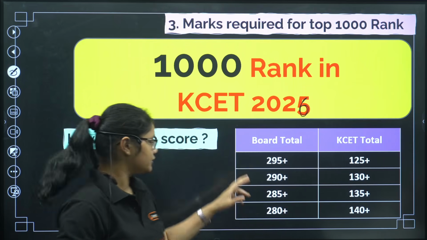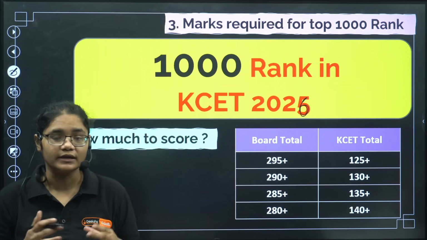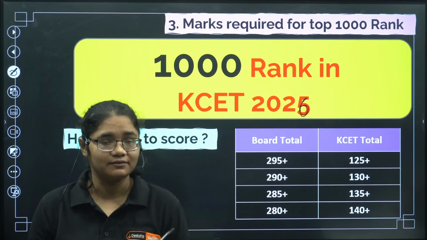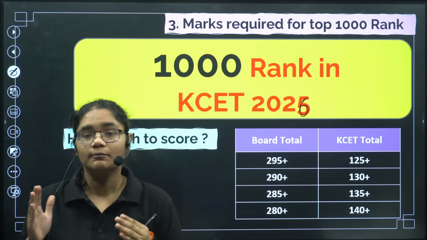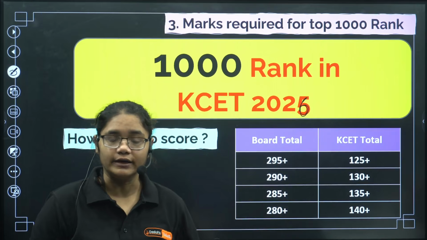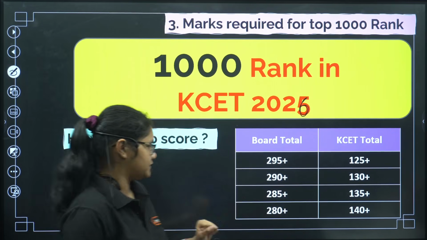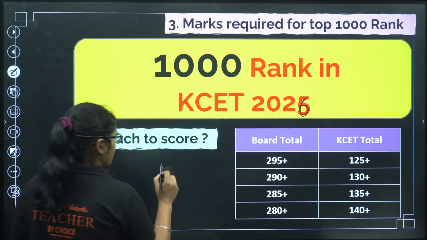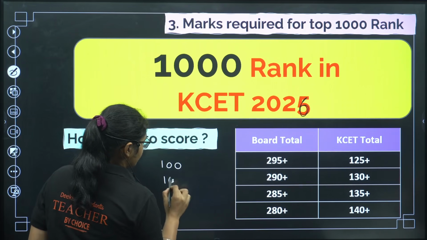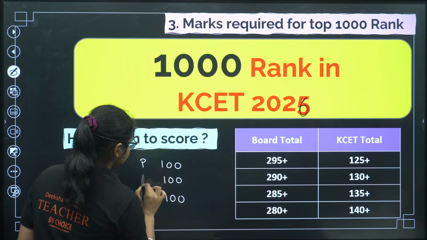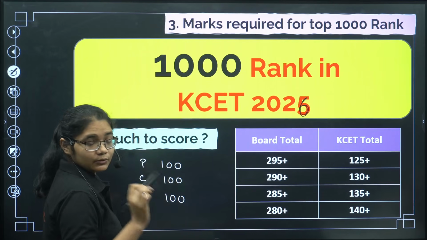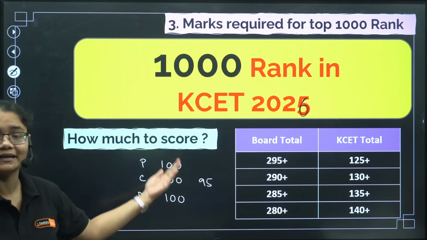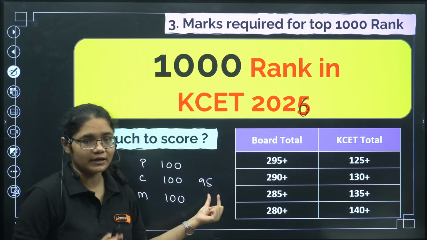Now, what is your task? Out of physics, chemistry and maths, if you are very strong in chemistry, I'll tell you chemistry is very easy scoring, and you can get the most marks in chemistry. For example, if I want 295 plus, I have 300 marks, 100 in each subject: physics, chemistry and maths. In physics you can easily get 95. It is very easy; you can even score 98 or 99, but I'm saying 95 you can easily score.